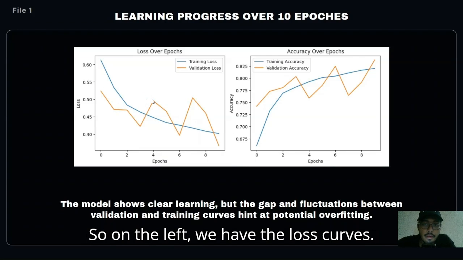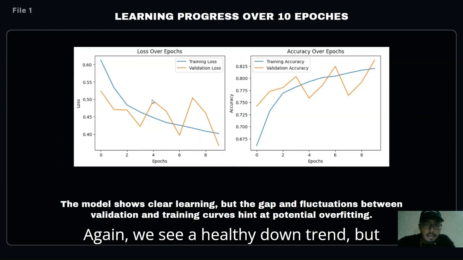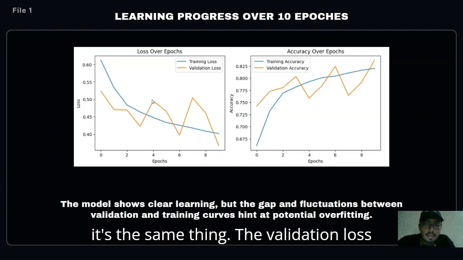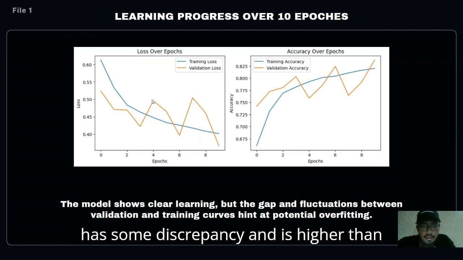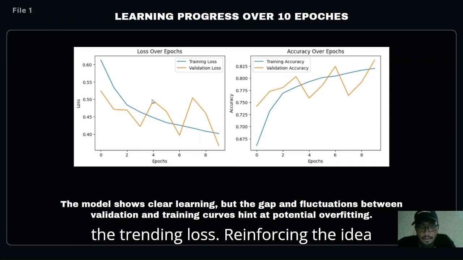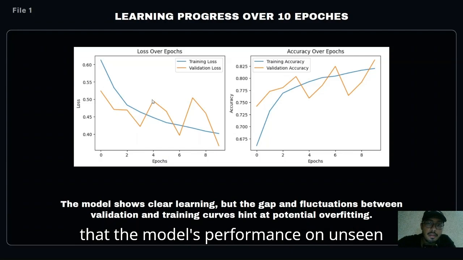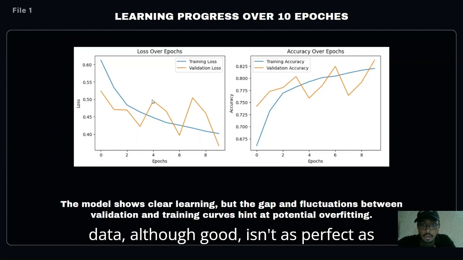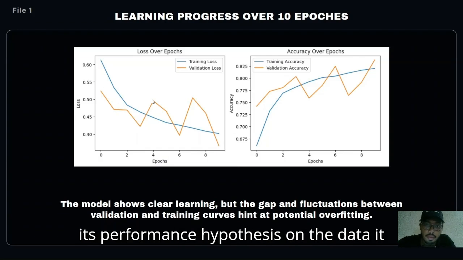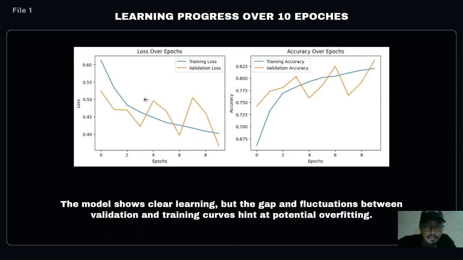So on the left, we have the loss curves. Again, we see a healthy downtrend, but it's the same thing. The validation loss has some discrepancy and is higher than the training loss, reinforcing the idea that the model's performance on unseen data, although good, isn't as perfect as its performance on the data it was trained on.